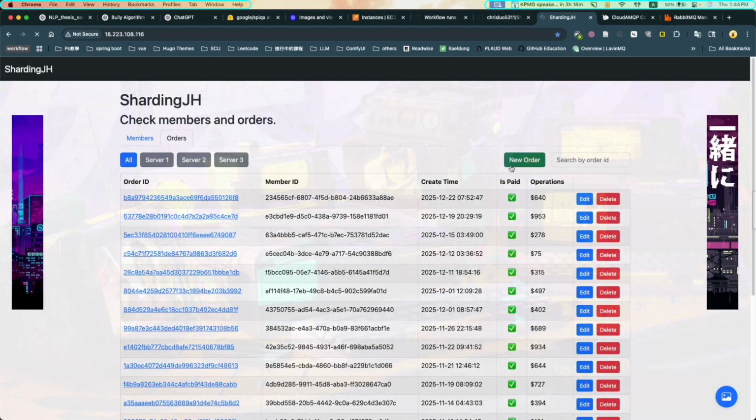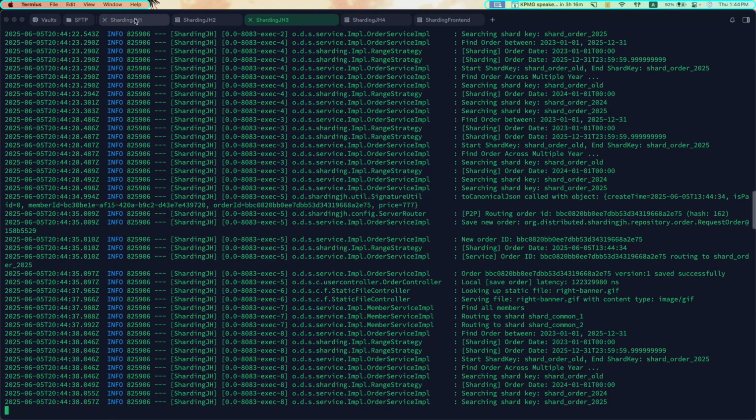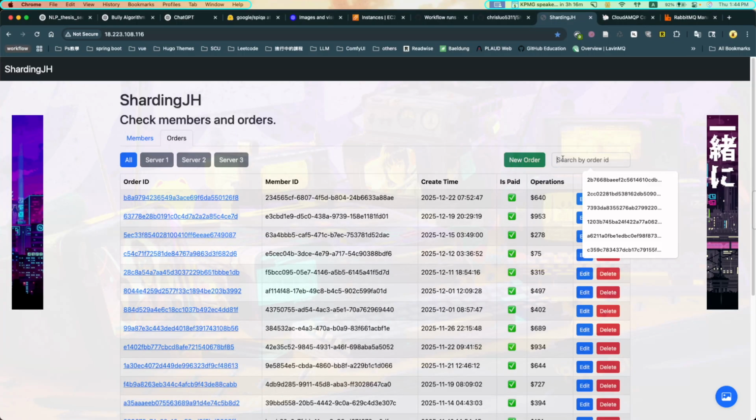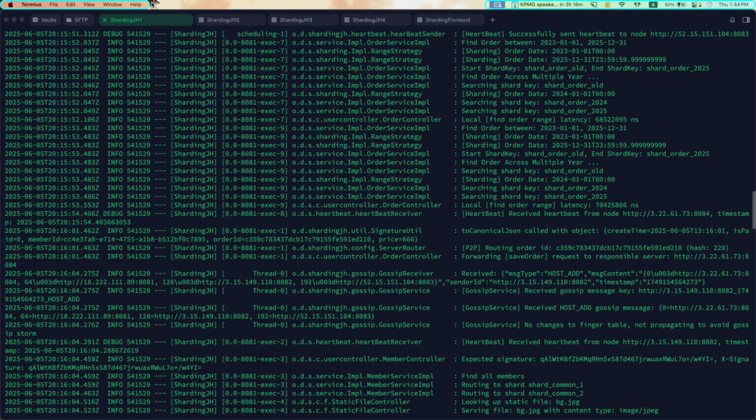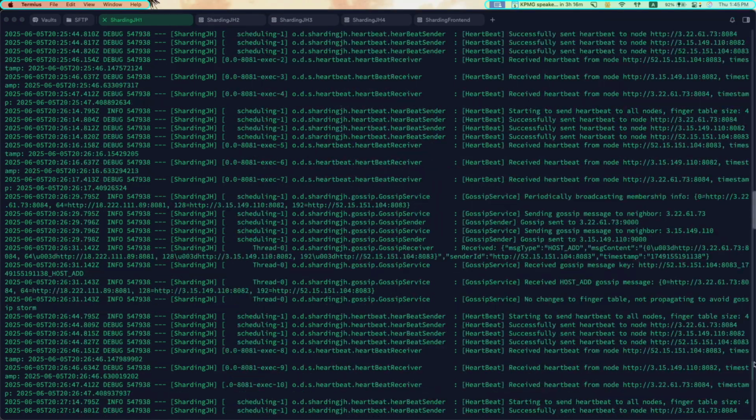Alright, I'm going to look into the log. Wait, I'm going to search it. From all, we can see this is the order that we just created. Okay, this order is routed to server 3. Let's look at the log. So in the server 1 log,